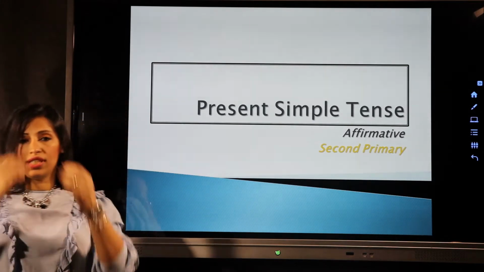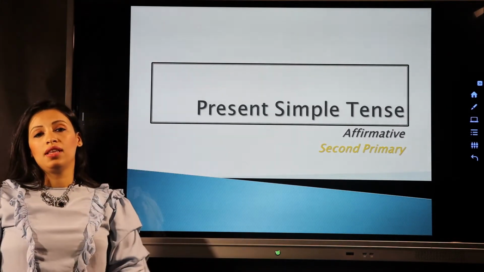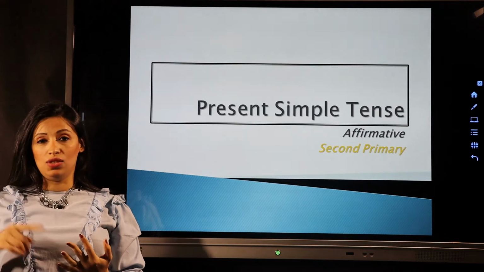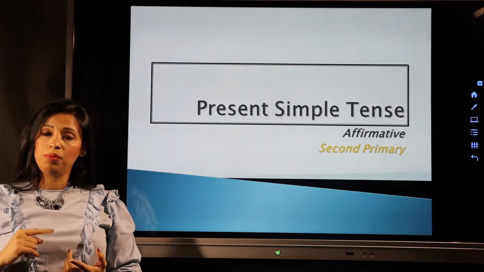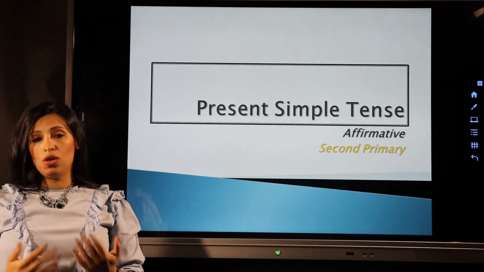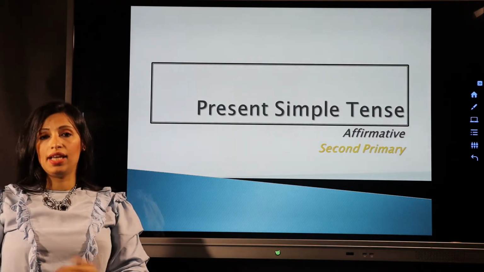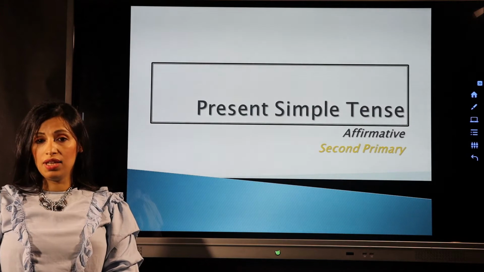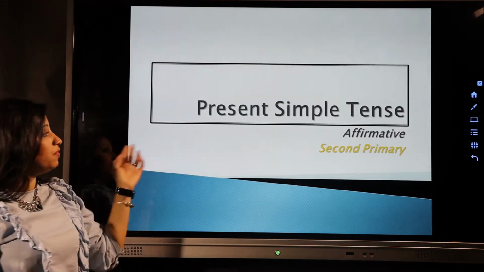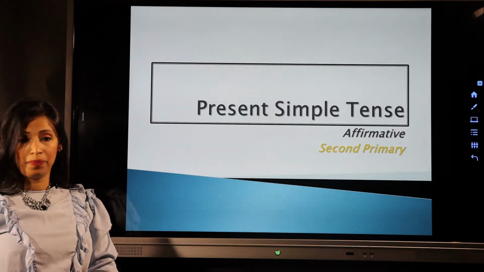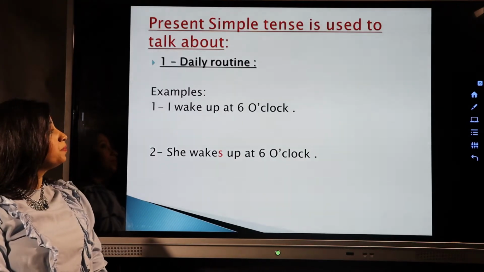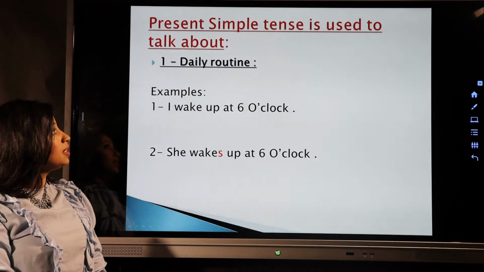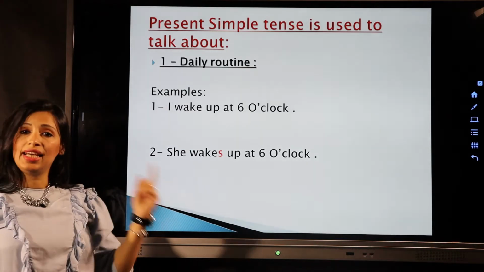So if you want to tell me something about yourself, things that you like, things that you dislike, places that you like to go, and people that you like to meet. If you want to introduce yourself to me and tell me everything about yourself, we have to revise the present simple tense. So let's revise the present simple tense. Present simple tense is used to talk about the daily routine.